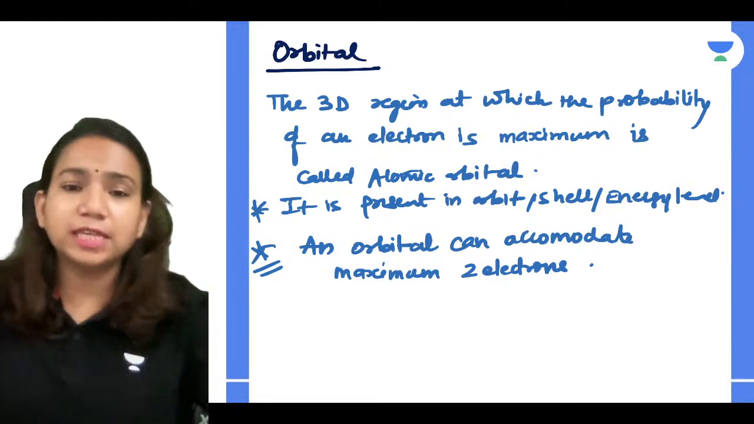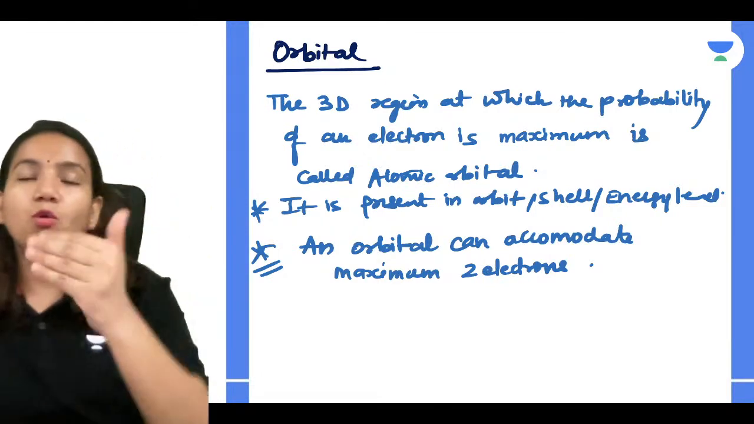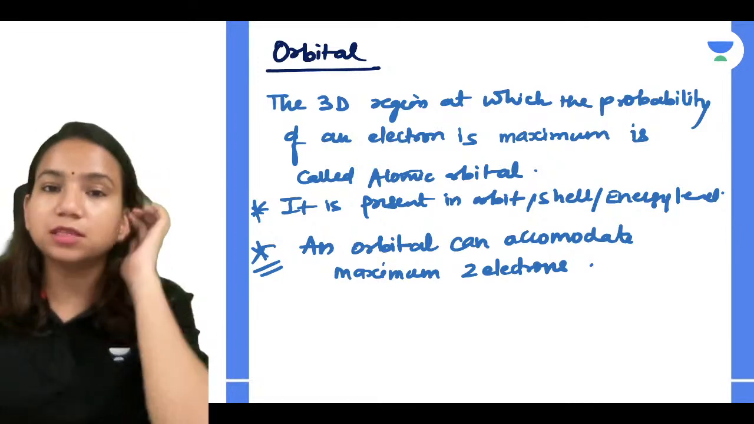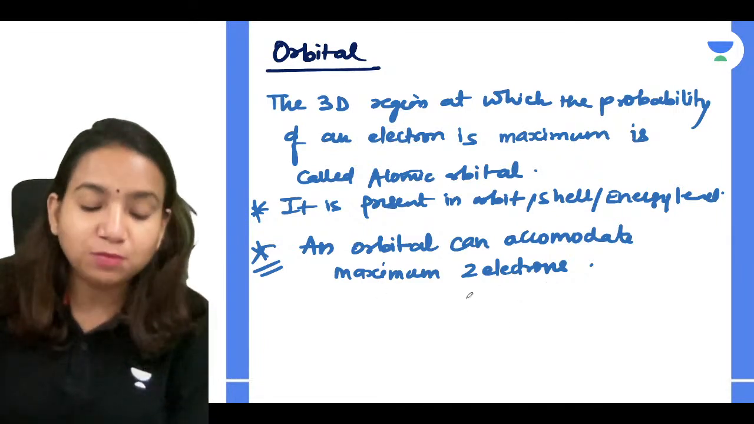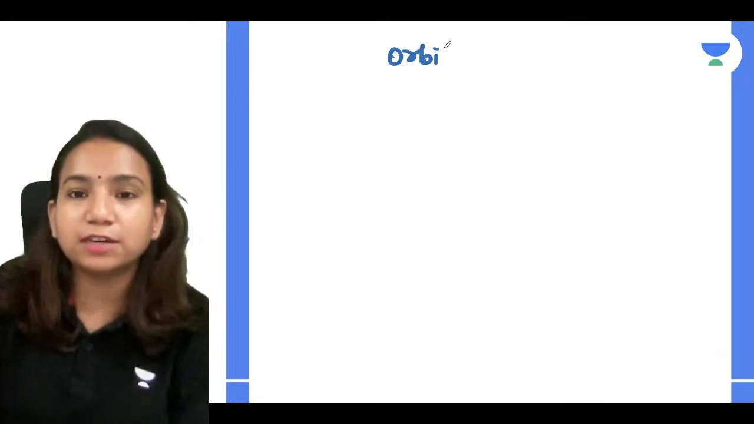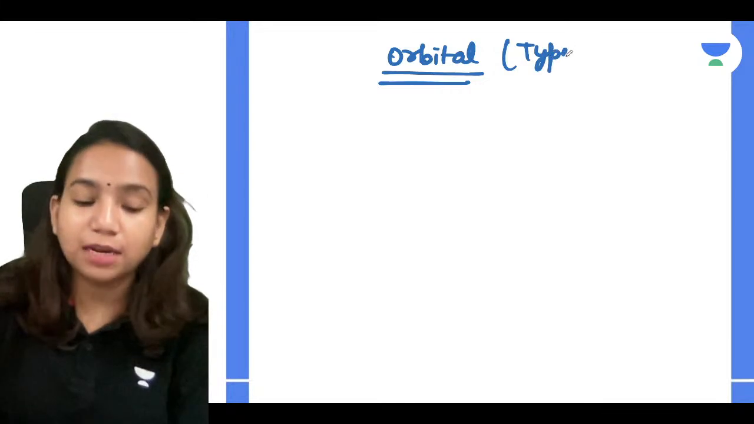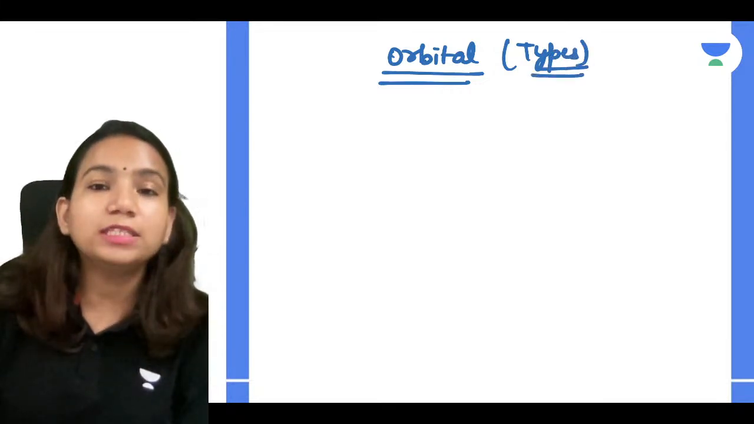Now how many orbitals are there? Let's discuss it, and we can understand in more detail how they are placed in an atom and some extra information. So an orbital can accommodate maximum 2 electrons, guys. And what are the types of orbital? Let's discuss that first, and then we can understand many of the things in a better manner.